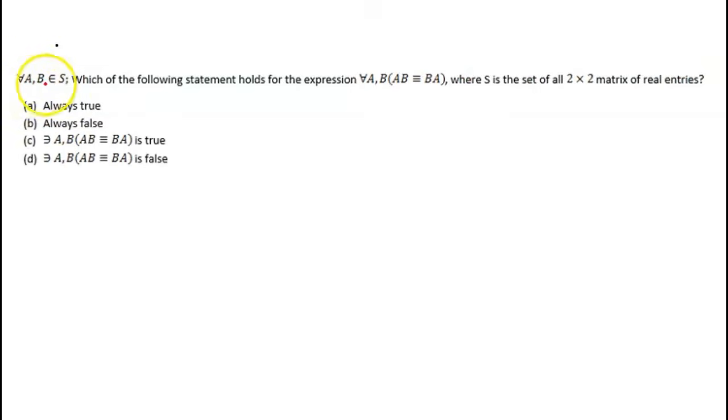For all A, B in S, which of the following statements holds for the expression AB equal to BA? You know that for matrices, if you multiply matrix A into B, then B into A. In our matrix class we have studied that matrix multiplication in general is not commutative.